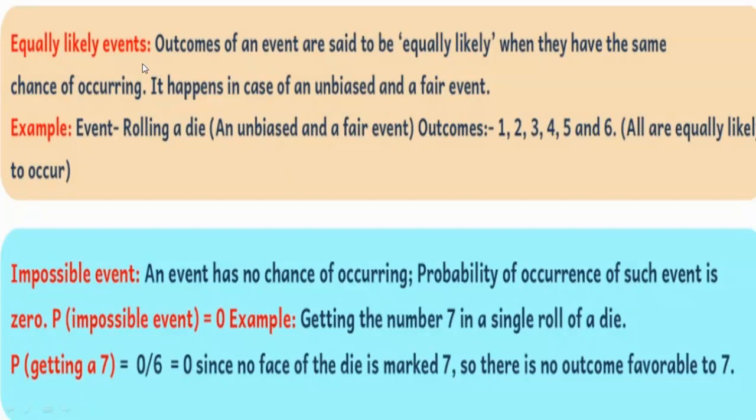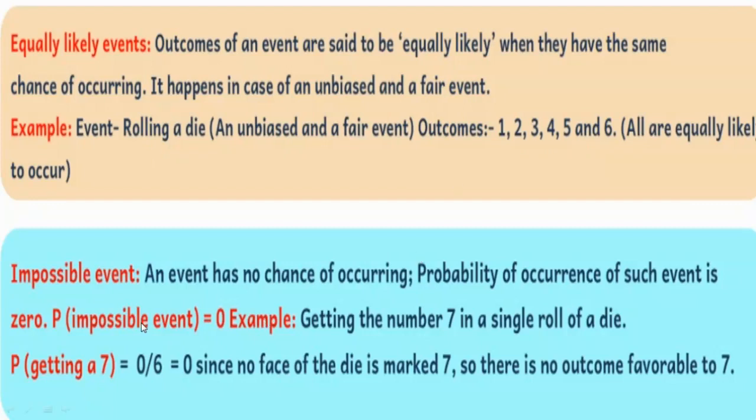So equally likely events, what are they? Outcomes of an event are said to be equally likely when they have the same chance of occurring. It happens in the case of an unbiased or a fair event. For example, rolling a die. The outcomes are 1, 2, 3, 4, 5 and 6, so all are equally likely to occur. So these are called equally likely events.